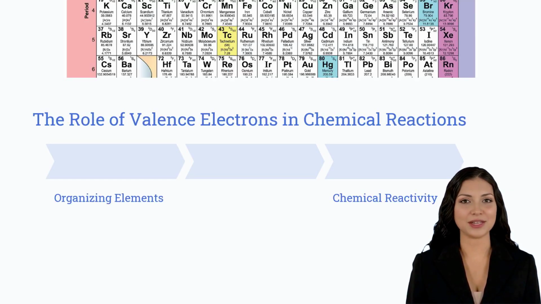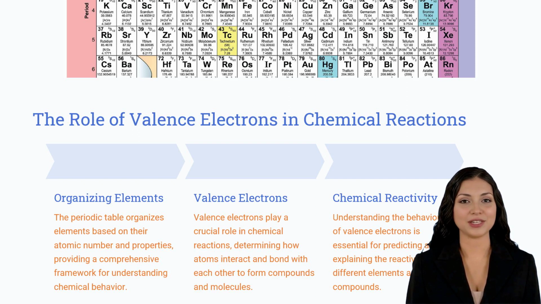Valence electrons play an essential role in the chemical reactivity of elements and in their arrangement in the periodic table. The number of these electrons in the outermost shell of elements dictates how the elements interact with each other, which in turn affects the reactivity of the element. Through understanding the individual properties of elements and the role of their valence electron, scientists can place them in the correct order in the periodic table.